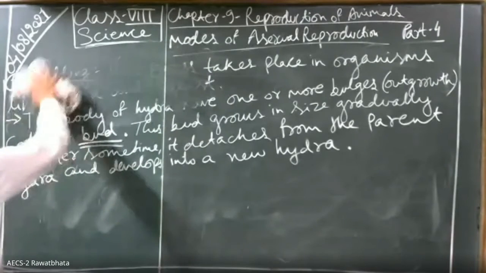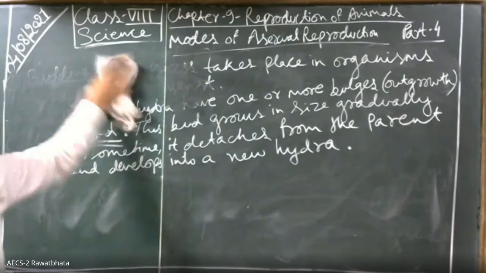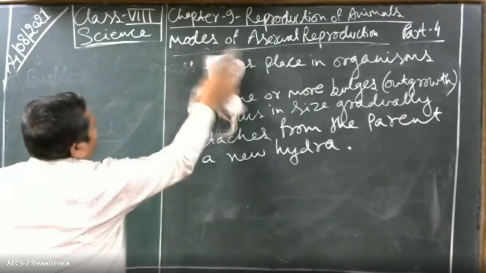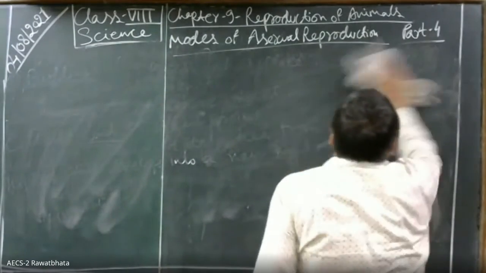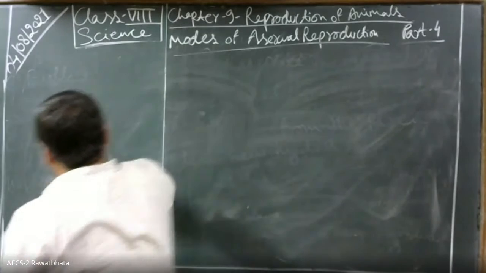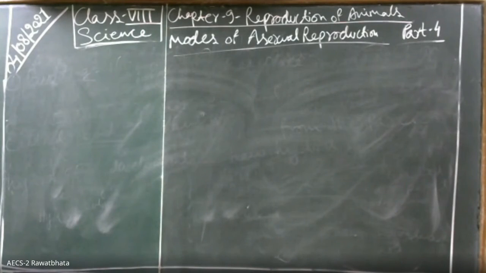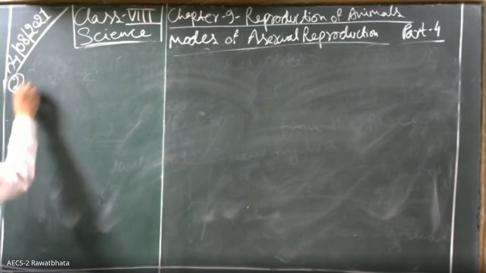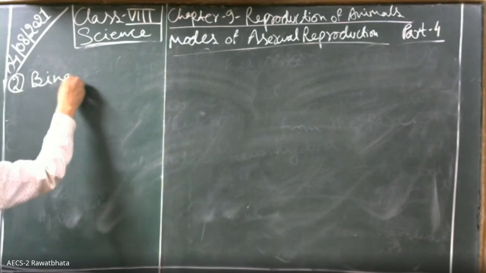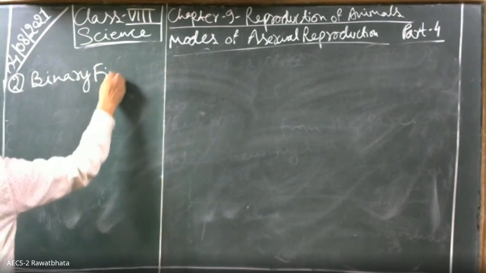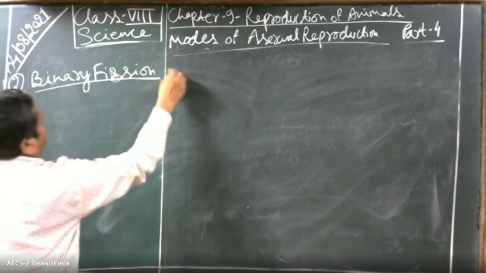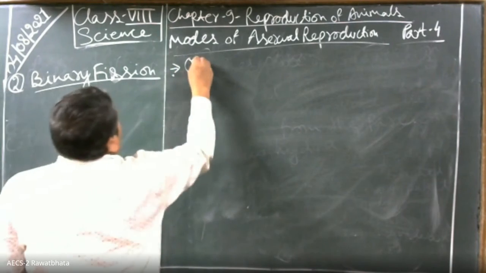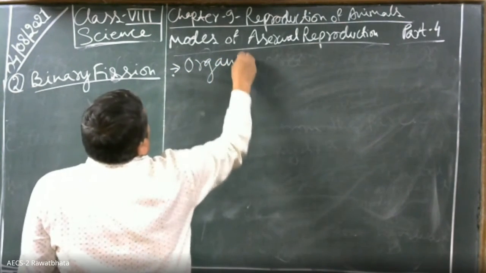अब next टाइम है हमारा fission. Second is binary fission. Organisms like amoeba.